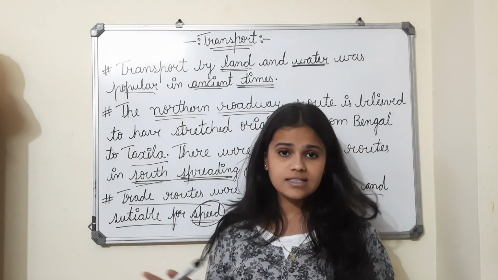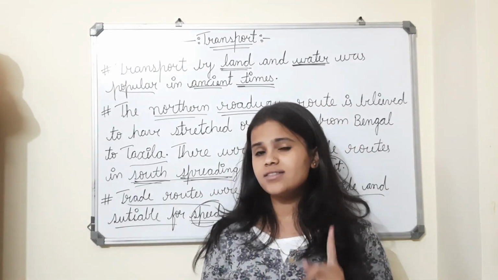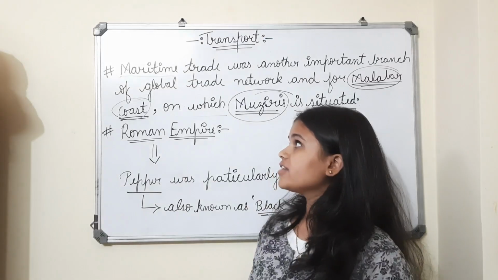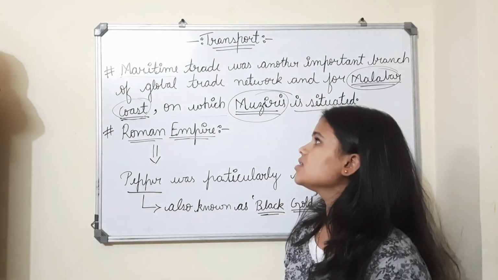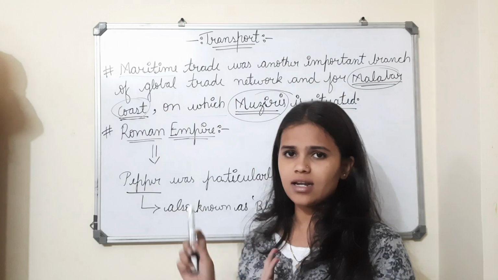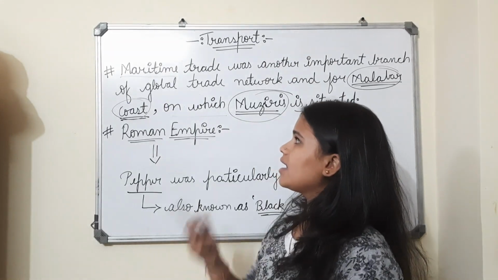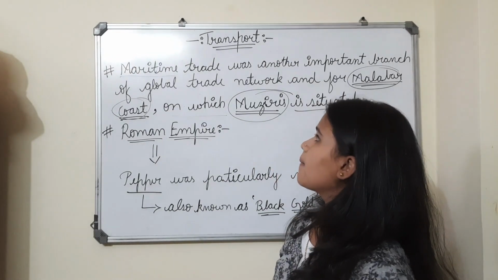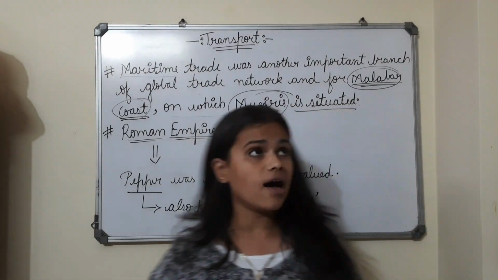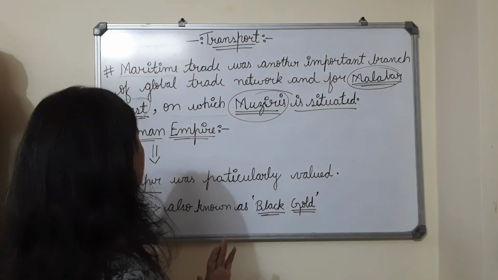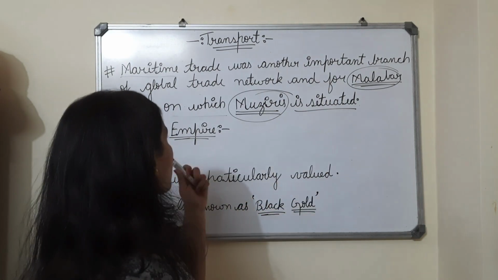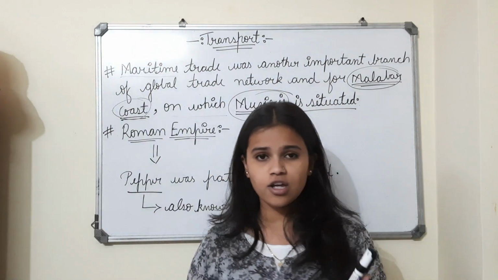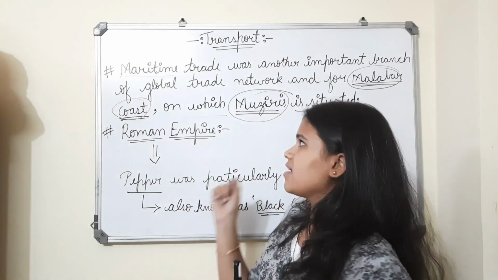So after these 3 points, the other points are waiting for you all, guys. After those 3 points, these are the next 2 points of this transport. I think it's just the last points. So the last second point is: maritime trade was another important branch of global trade network, and for the Malabar coast, on which Muziris is situated. You can see I have circled them because they are very much important.